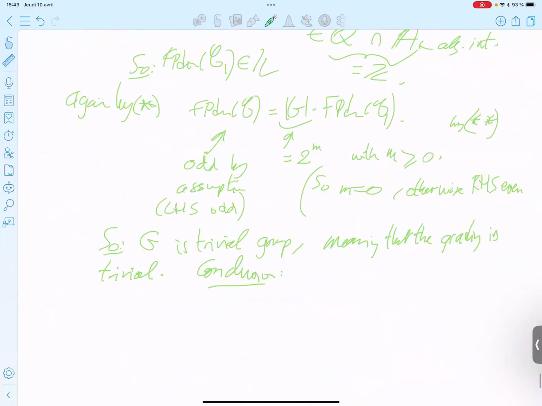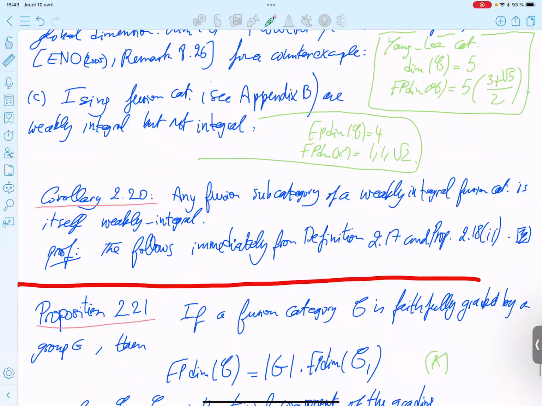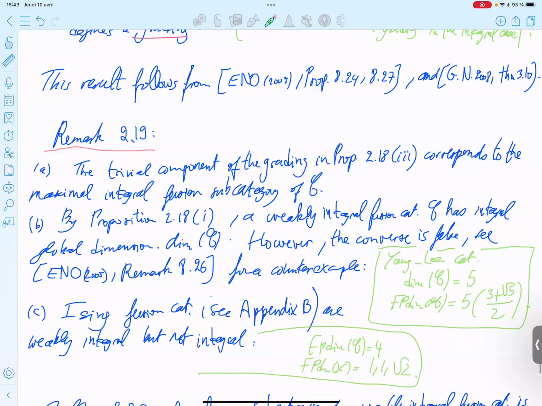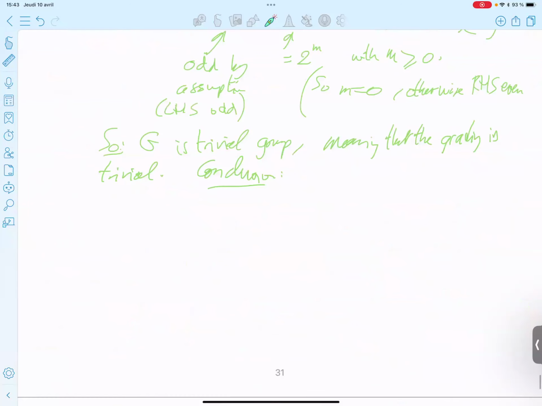So maybe we can say by remark 2.19a, C is integral. It must be integral. Okay.